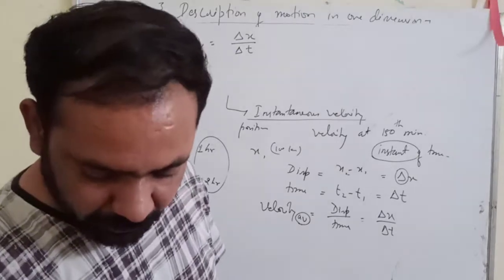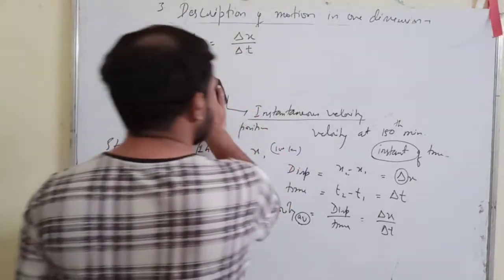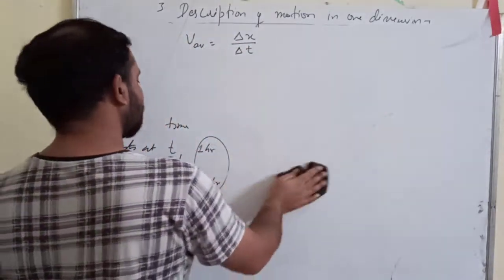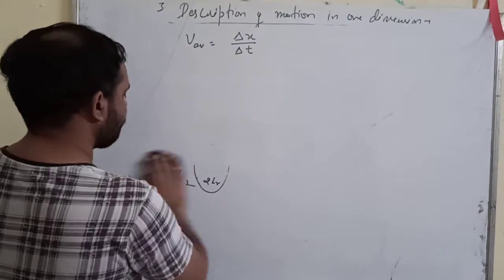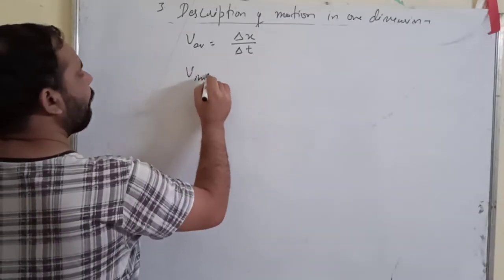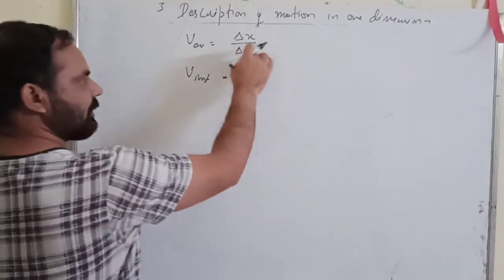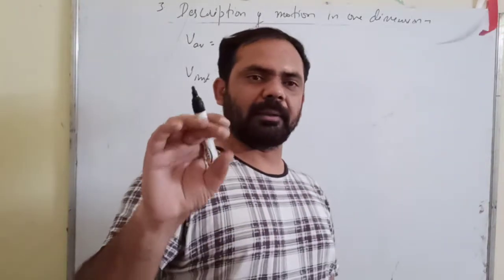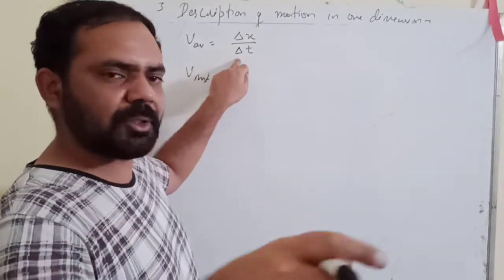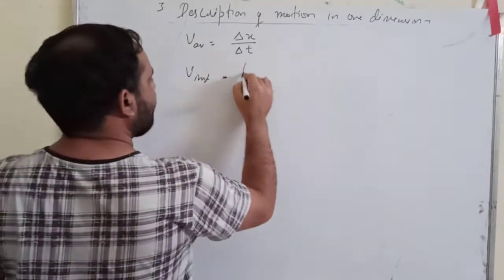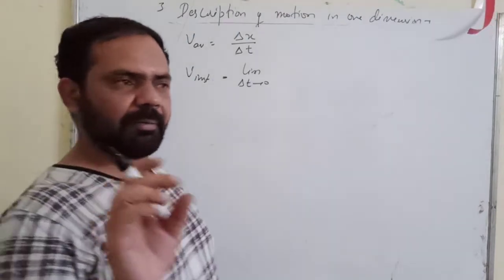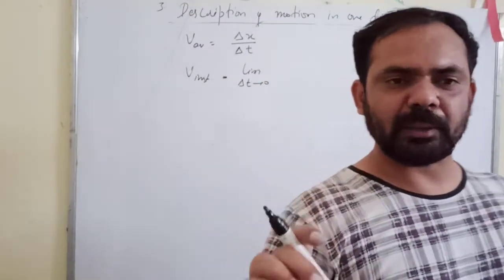Okay. Now we come to the second one, which is instantaneous velocity, V instantaneous. Now this is your time interval, delta t, the time taken. Suppose I make this time interval infinitesimally small.